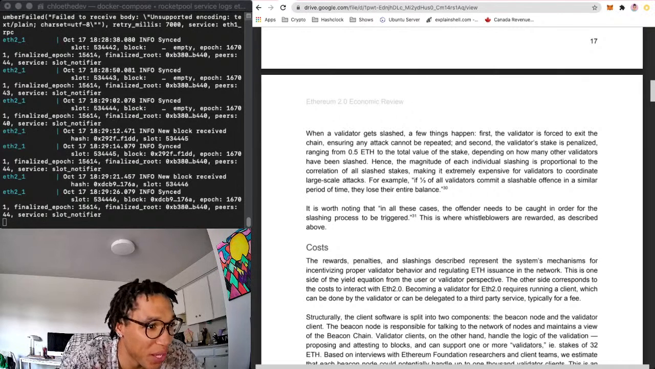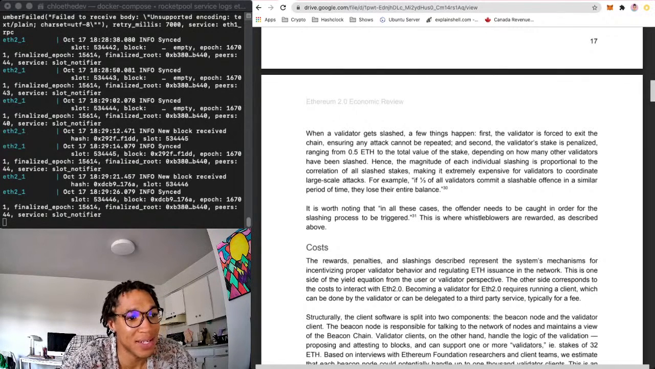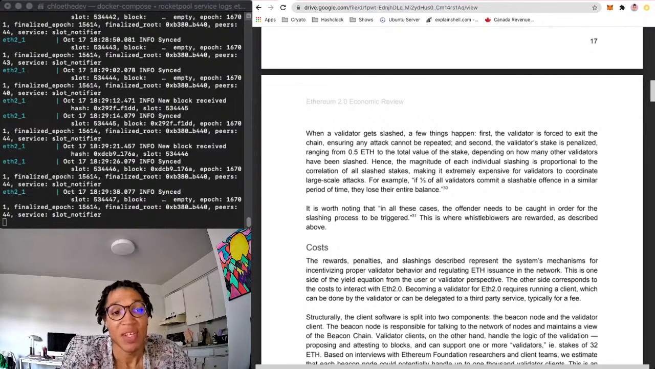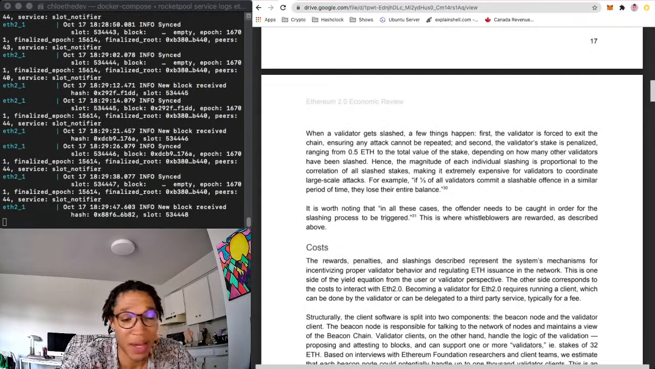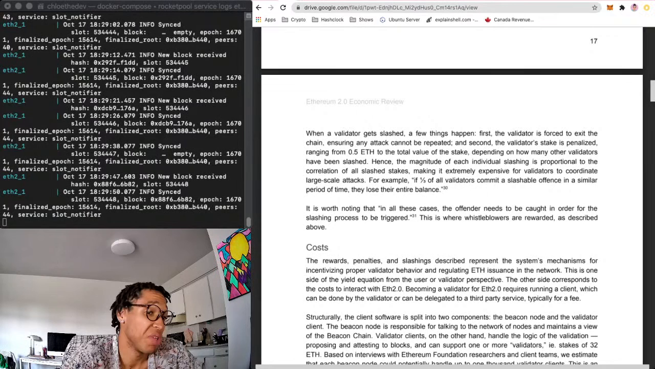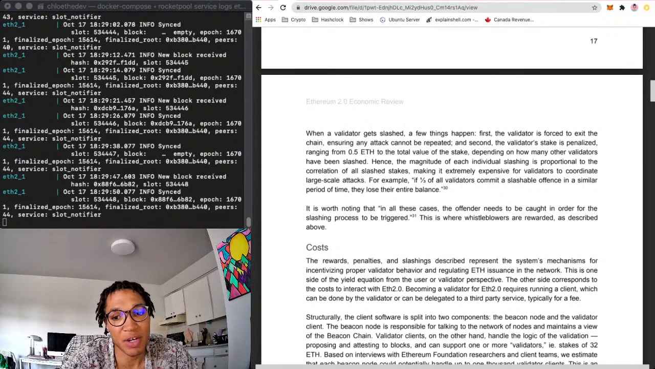It is worth noting that in all these cases, the offender needs to be caught in order for the slashing process to be triggered. This is where the whistleblowers are rewarded as described above. So you are going to have whistleblowers making sure that the network's being followed appropriately, which I would assume will be built into most clients, but you never know. And let's say you're the fastest person to submit the proof saying that something was wrong, you'll get paid extra.